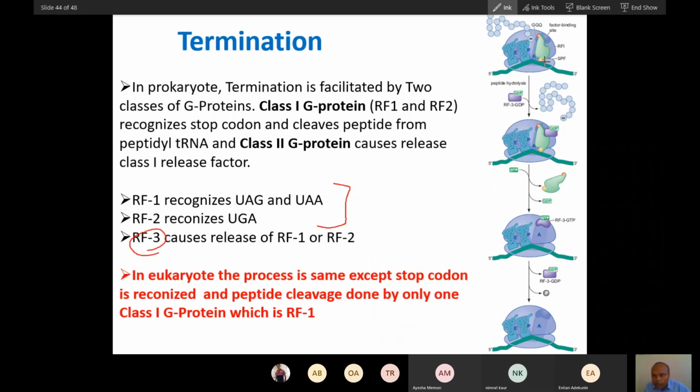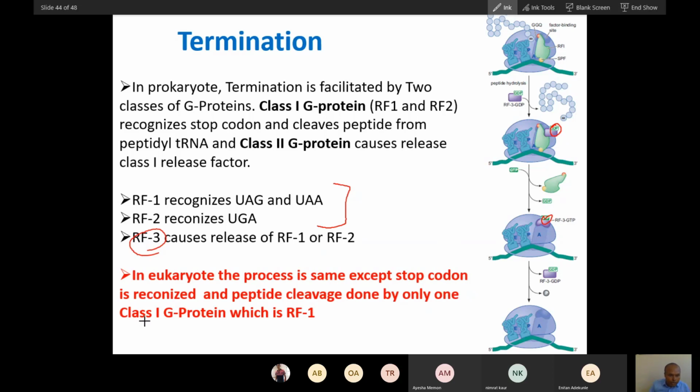And if you can see, these all are G proteins, so they require GTP. You can calculate later how many GTP are utilized for formation of one bond. Once the protein is formed, only then will release come. So elongation requires 2 GTP. So you can remember that 4 high energy phosphate bonds are required for synthesis of a single peptide bond.